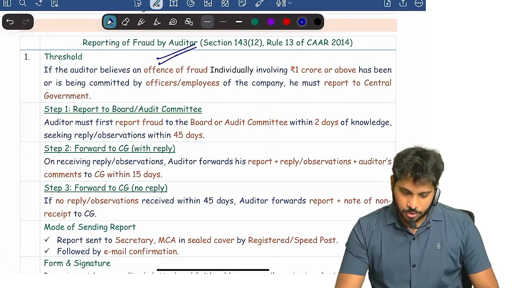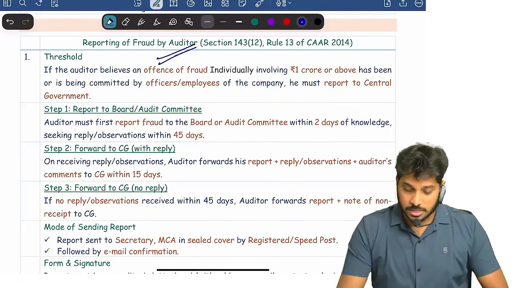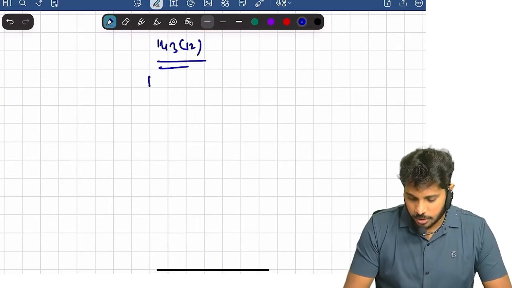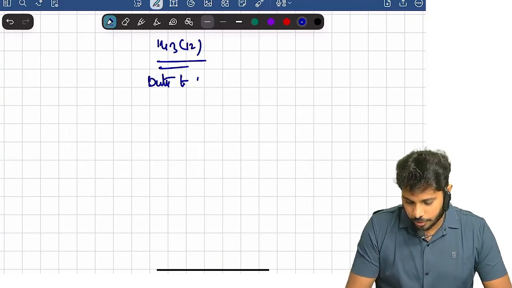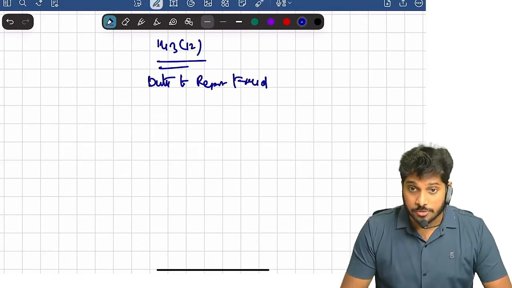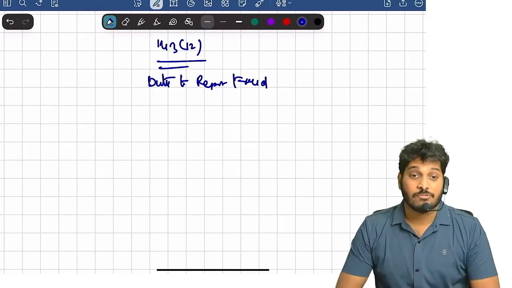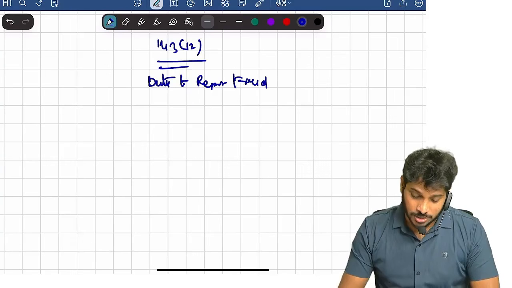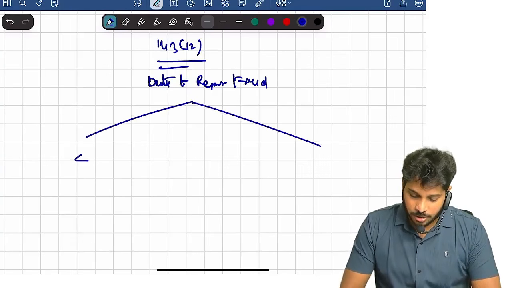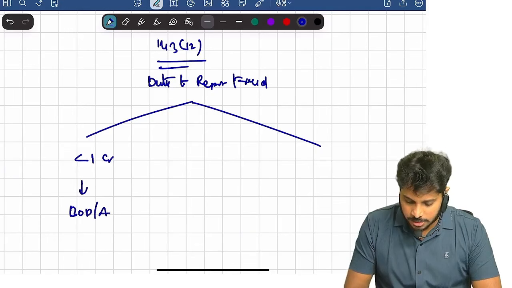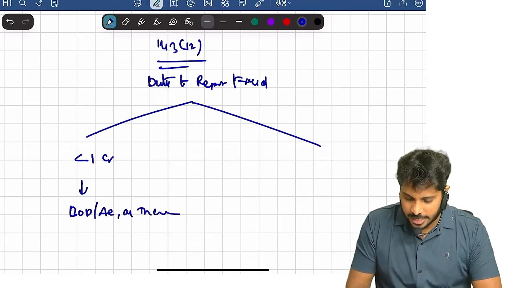Then reporting of fraud by auditor. So 143 subsection 12, duty to report fraud. Fraud identified by auditor. If auditor identified a fraud for an amount less than 1 crore, it has to be informed to board of directors or audit committee as the case may be.